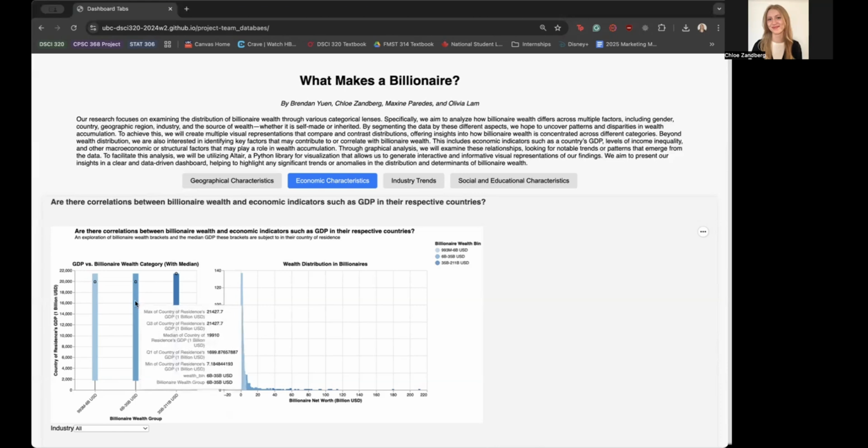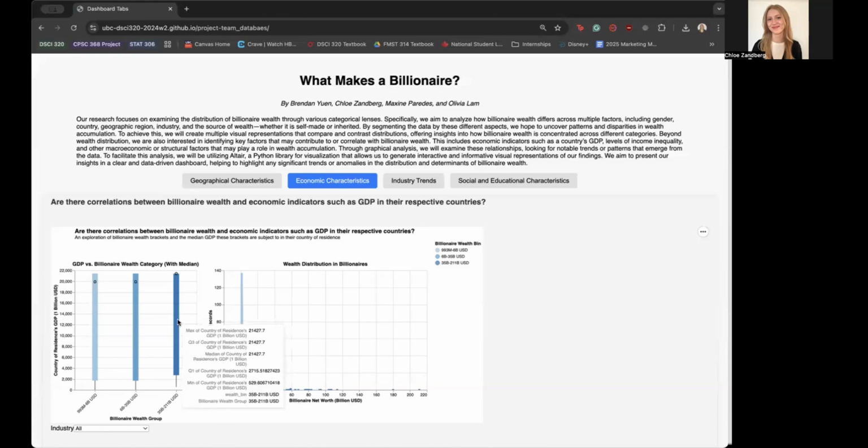To illustrate this further, I have a tooltip on each distribution, which highlights the quantiles, the max and the min, and the billionaire wealth group to which this distribution belongs. And I've also highlighted the distribution of wealth in billionaires just to show how skewed this data set really is, where we have only extremely wealthy billionaires in this top group here, with the vast majority of billionaires falling below the 35 billion plus range.